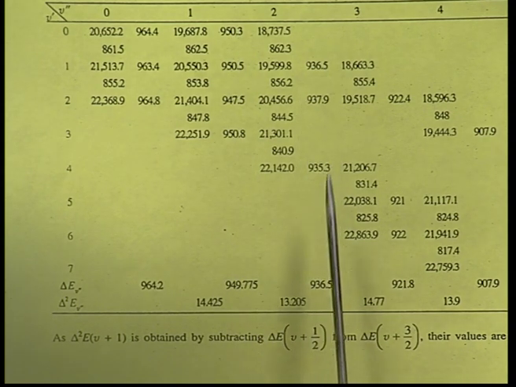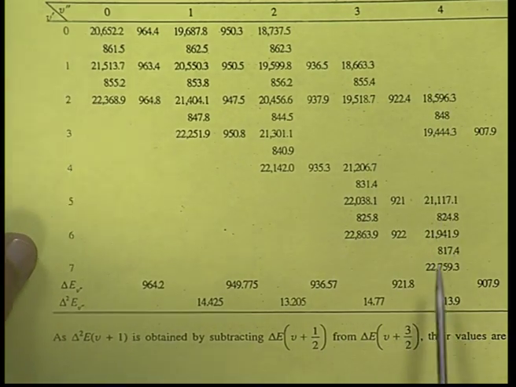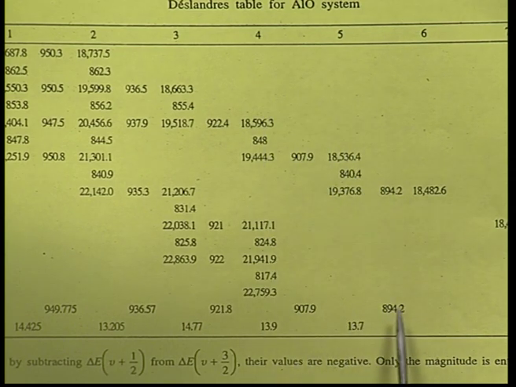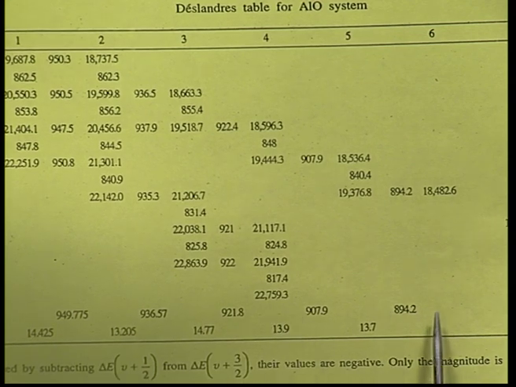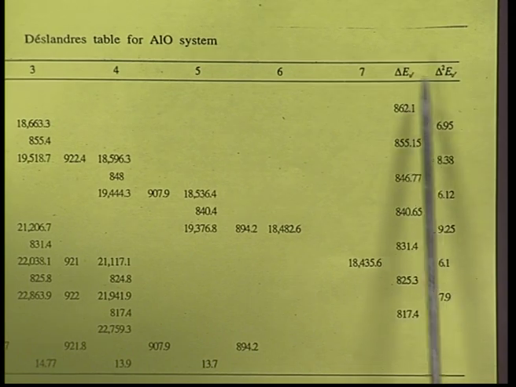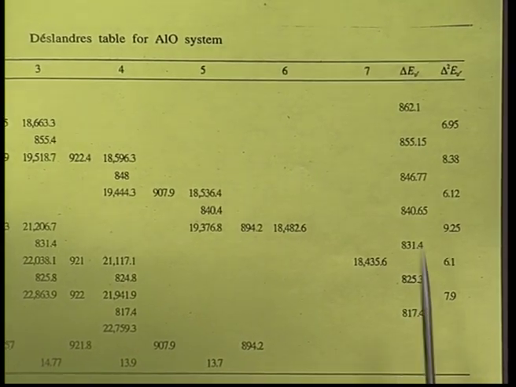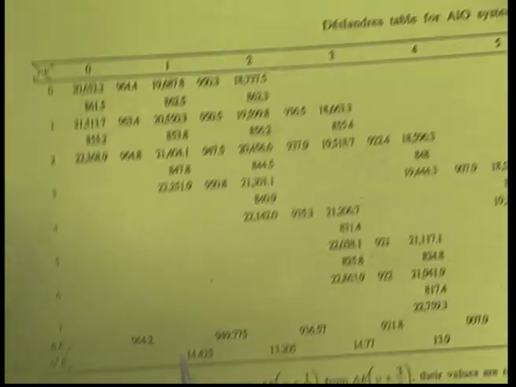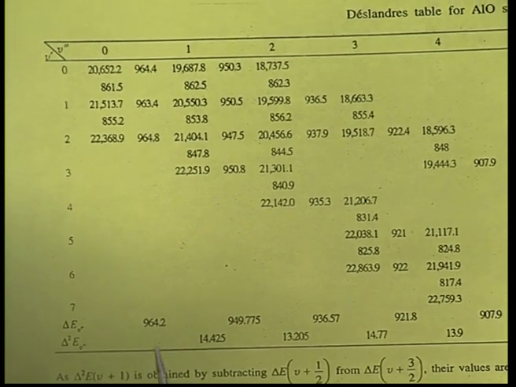Similarly, the average of all these is taken here. Like that, we will have averages wherever we are getting them. Now, the average of all these is also taken. For this column, that average we will get as delta E V dash, and this row average we will get as delta E V double dash.